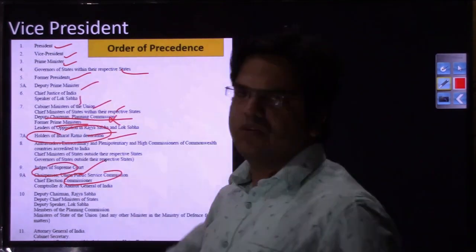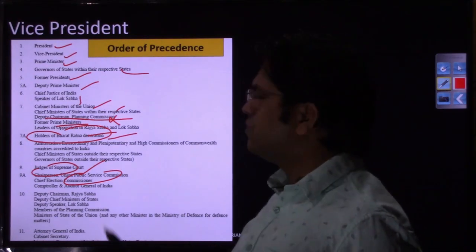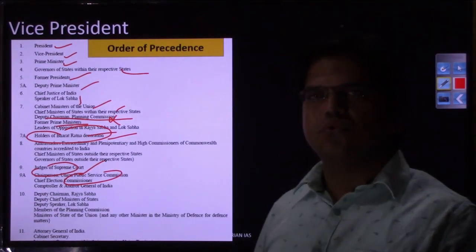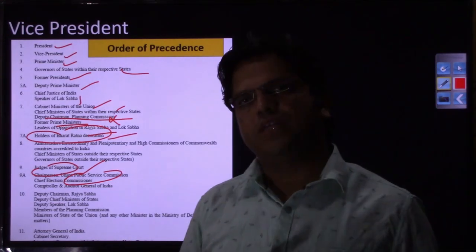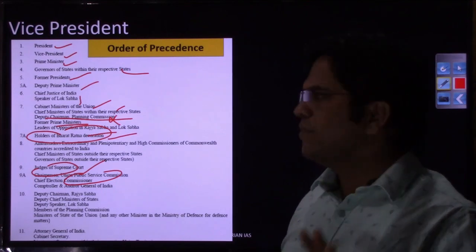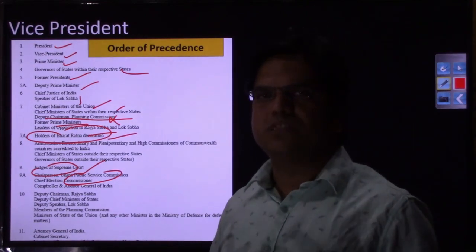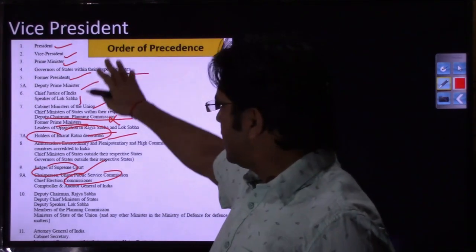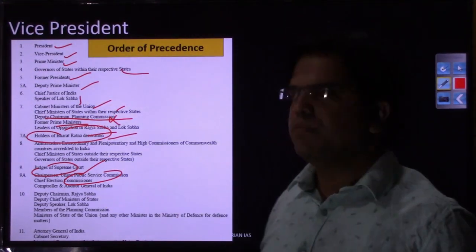Although from the prelims point of view it does hold importance, you need not emphasize much on this list. Just go through it once, because if any question is framed on this list, the order would be asked, who lies above, who lies on 7th number, who lies on 6th, and so ordering would be done, right? So once you have gone through this list, you would be able to eliminate options.